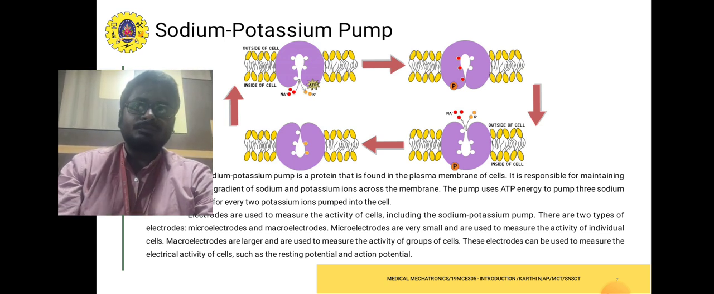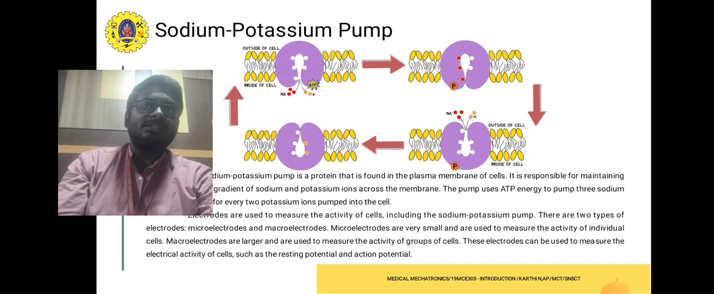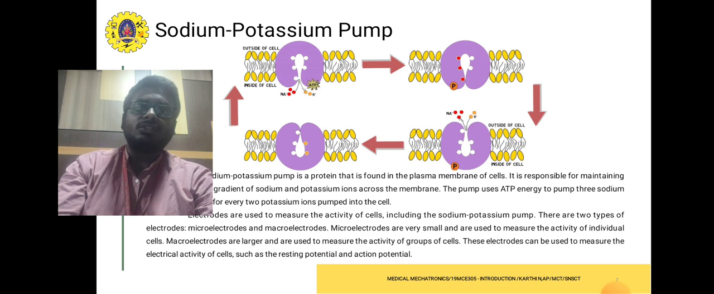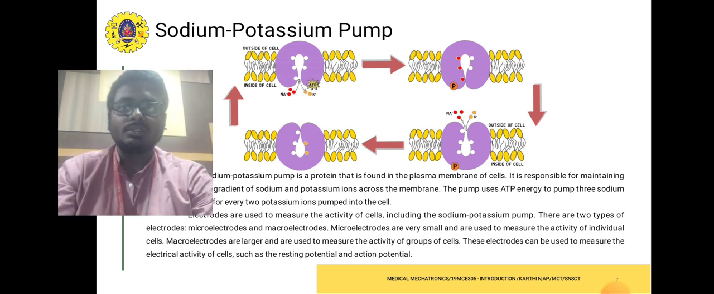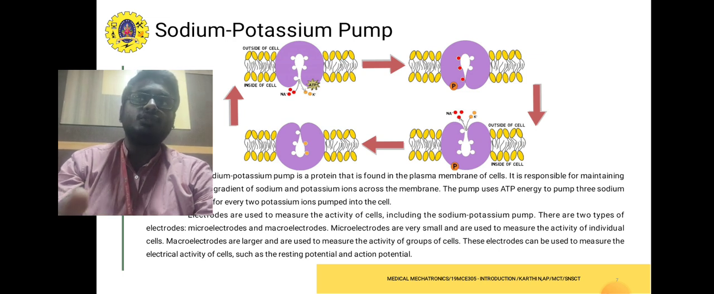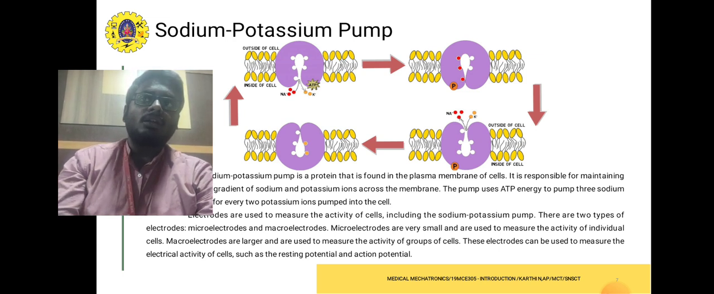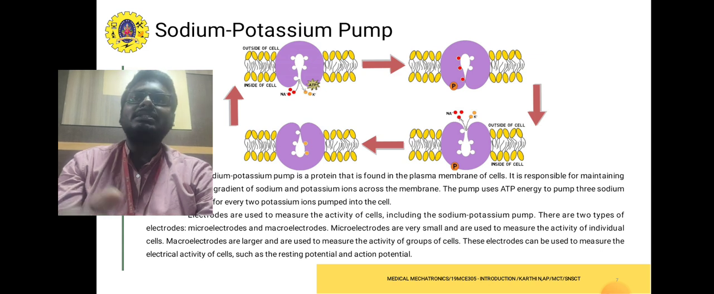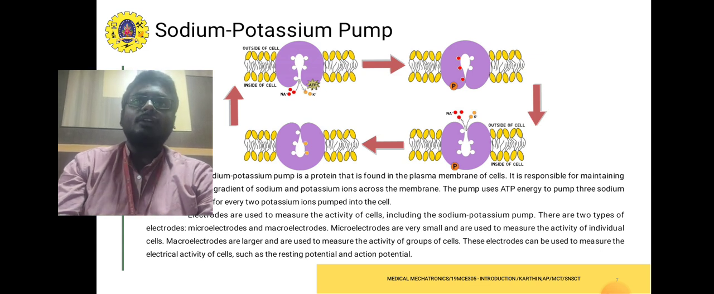Electrodes are used to measure the activities of cells, including the sodium potassium pump. There are two types of electrodes, microelectrodes and macroelectrodes. Microelectrodes are very small and are used to measure the activity of individual cells. Macroelectrodes are larger and used to measure the activities of groups of cells. These electrodes can be used to measure the electrical activities of cells such as resting potential and action potentials.